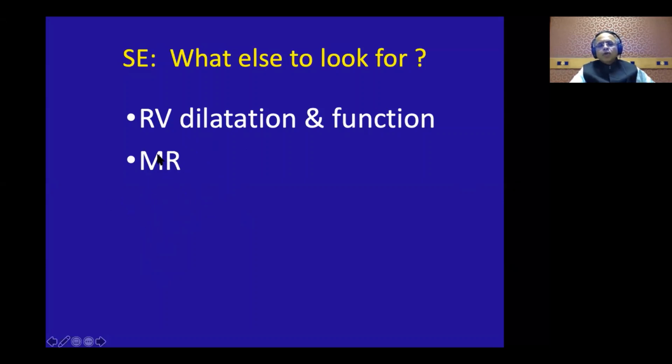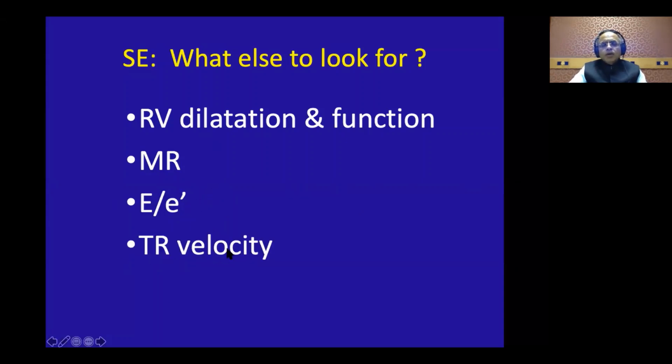This can happen not only for myxomatous mitral valve disease, but also because of trivial triple vessel disease. And these patients will present with, say, a flash pulmonary edema or a significant dyspnea on exertion. When you get your patients breathing down, you can just look at the E by E prime. So if the E by E prime goes above 15, that tells you that the LV filling pressure has increased, and you can pick up the HFpEF patient there.